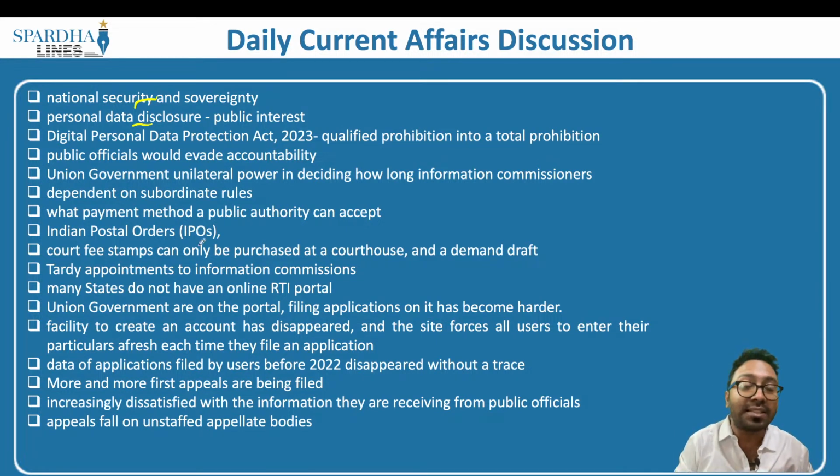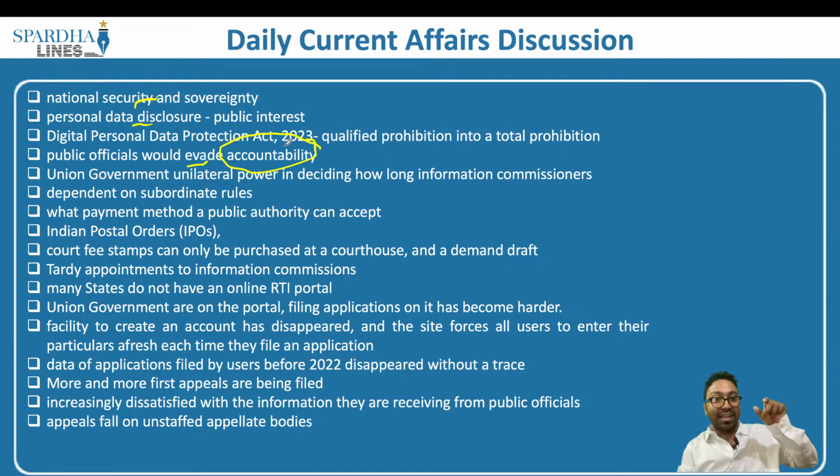The third is that as a result of the information not being given, these public officials are also evading accountability. Ideally they should be giving the information. If they don't, and the information elicited by that particular person is not given, these officials are evading accountability.